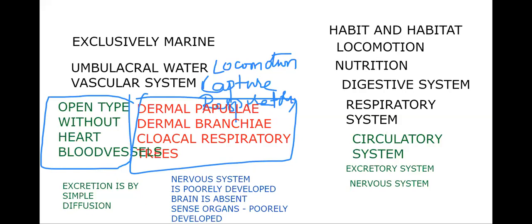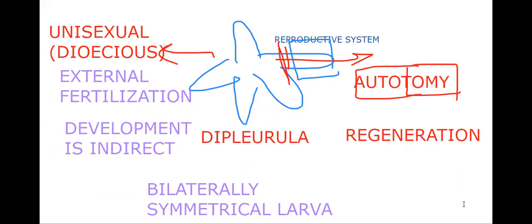Exclusively marine. The water vascular system is a unique feature, used for locomotion, for capture, and for respiration, the gaseous exchange. Open type circulatory system without heart and blood vessels. Respiratory organs are dermal papillae or dermal branchiae; in some, cloacal respiratory trees are present. Excretion is by simple diffusion. Nervous system is poorly developed, brain is absent, sense organs are poorly developed. Unisexual or dioecious, with external fertilization.